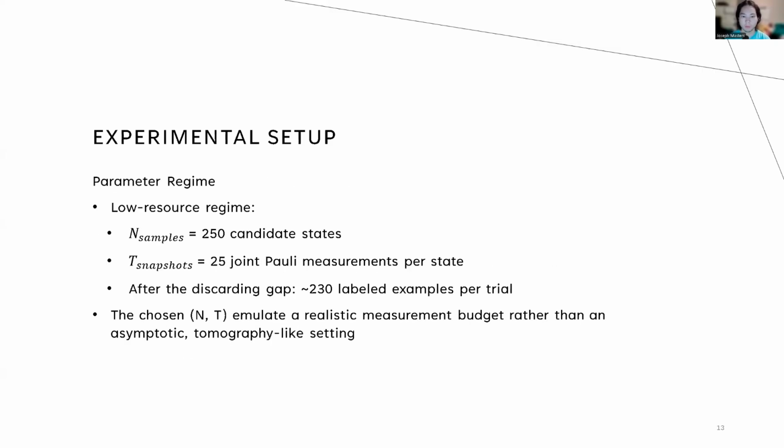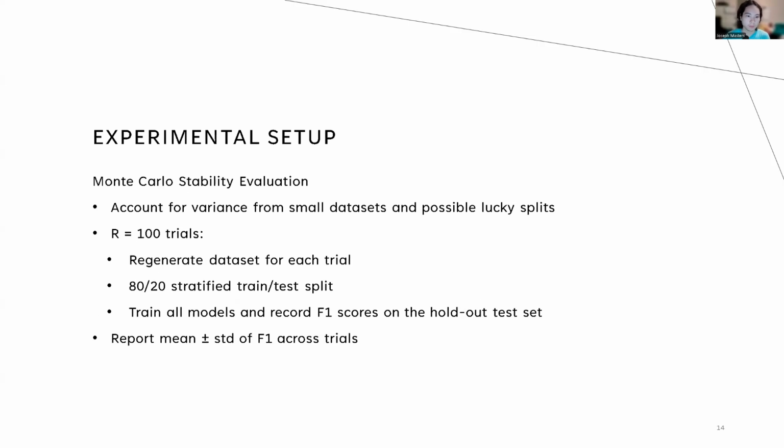For our parameter regime, we went with a low-resource regime of 250 candidate states for the number of samples. Our number of snapshots T was 25 joint Pauli measurements per state. After discarding the gap, we had about 230 labeled experiments per trial. So these chosen N and T combinations emulate what it would look like in a realistic, real quantum computing lab setting, as opposed to having much more and much more refined data, which would be an ideal case but not realistic. So we wanted to keep this in a realistic budget.